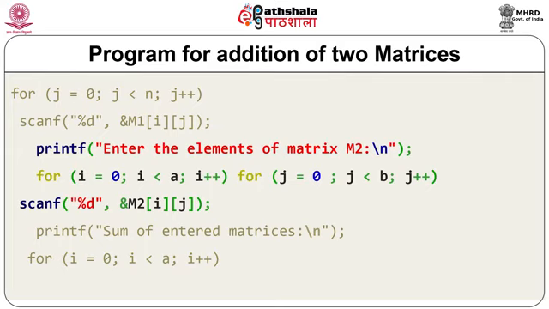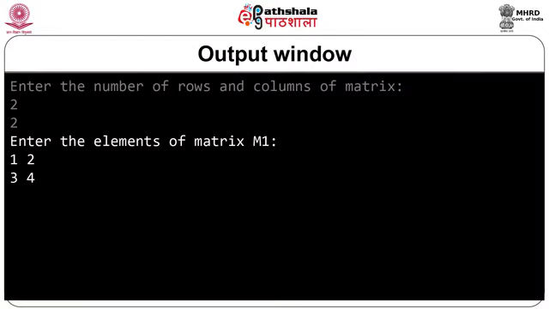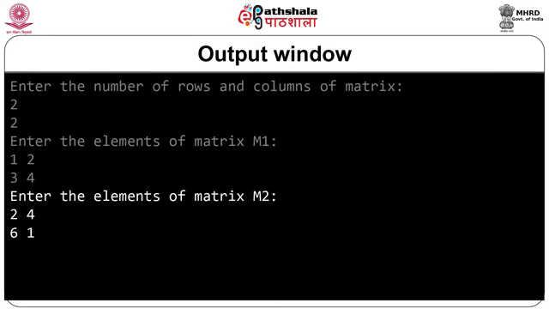Now we want to add these two different matrices, M1 and M2. So we need some code for addition of these two matrices, and therefore you can see the code for addition of matrices. So now we are entering elements of matrix 2, that is 2, 4, 6, 1.